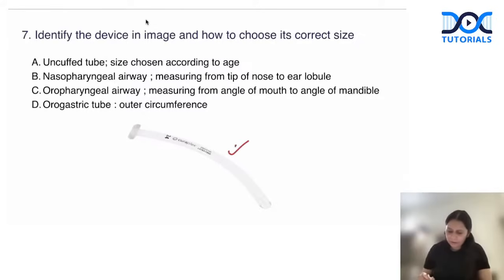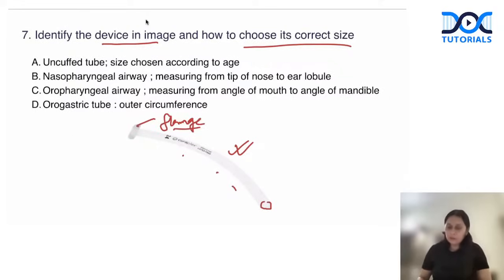So this device has been given and they asked to identify the device and how to choose the correct size. So first you need to identify the device. This is a device which has a beveled end and it has a flange on the top, and there is no marking on the body. This is nasopharyngeal airway, or NPA.